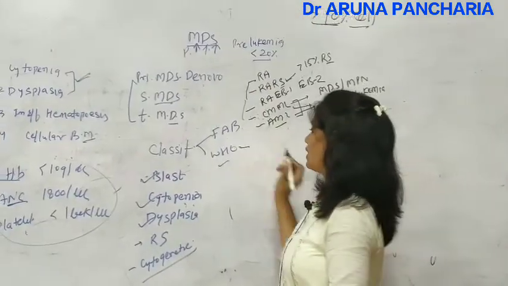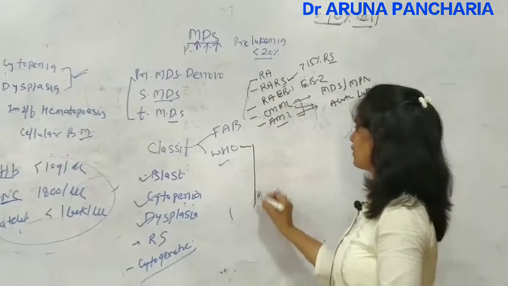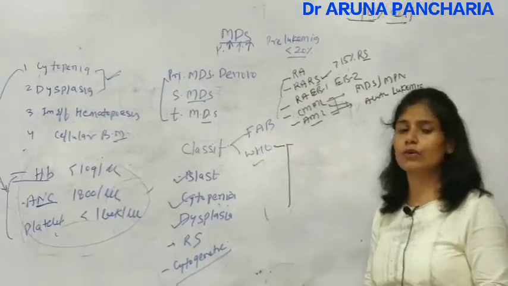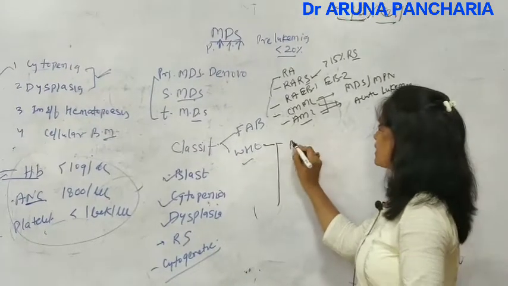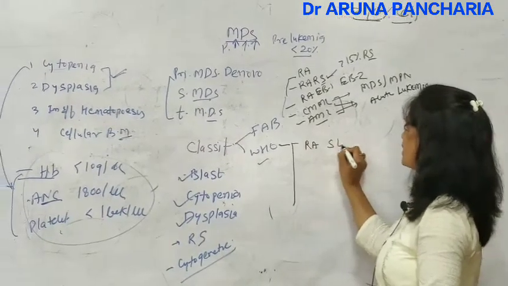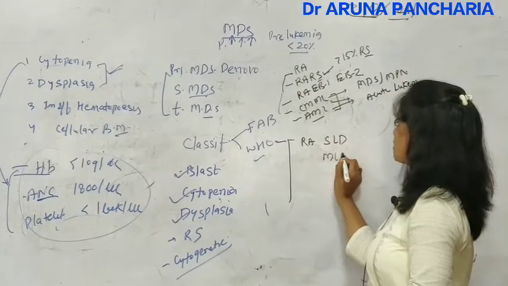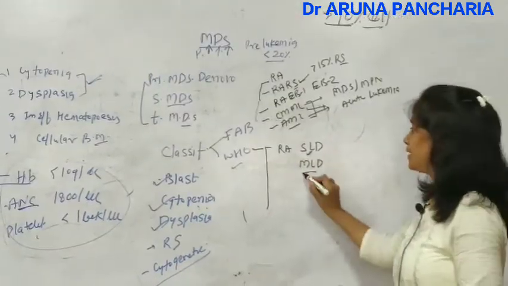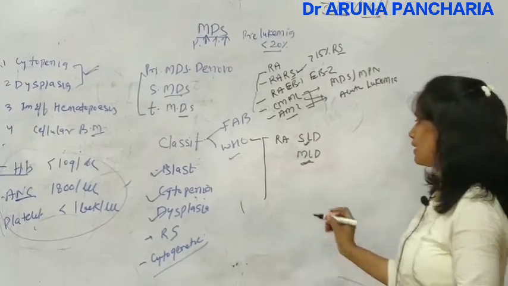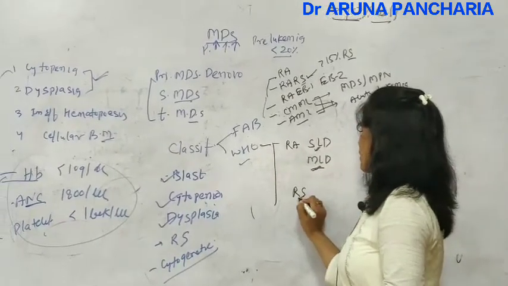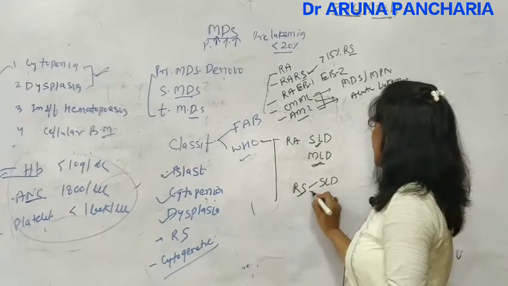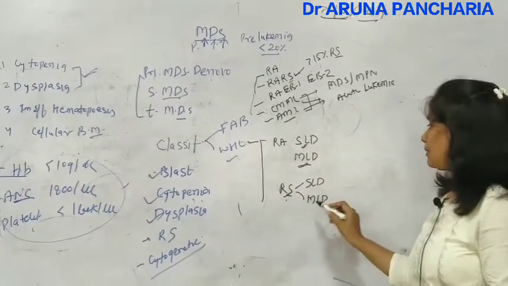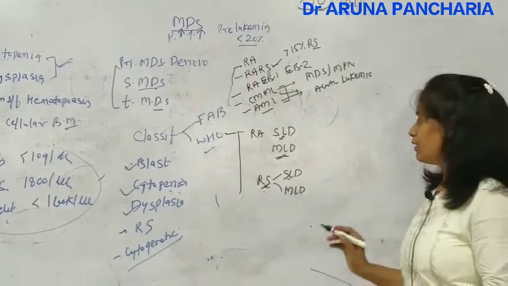Now coming to the WHO classification. The WHO classification involves how many lineages are dysplastic. By seeing it, we can directly know that yes, single lineage dysplasia is there: refractory anemia with single lineage dysplasia, and multilineage dysplasia. Here one lineage is dysplastic, here more than two lineages are dysplastic, then ring sideroblast, SLD or MLD, that is multilineage dysplasia with ring sideroblast, or single lineage dysplasia with ring sideroblast.